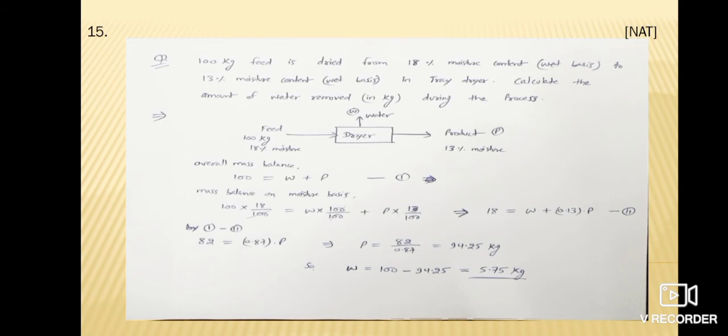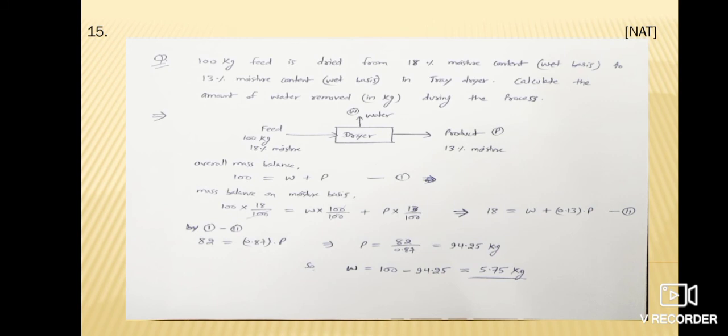We will apply mass balance here. First we have a dryer, and in the dryer feed is 100 kg and 18% moisture, whereas water is removed from the dryer, that we take as W, and product is output from the dryer, that we take as P, having 13% moisture. First we apply overall mass balance, that is 100 is equal to W plus P, and this is the first equation.